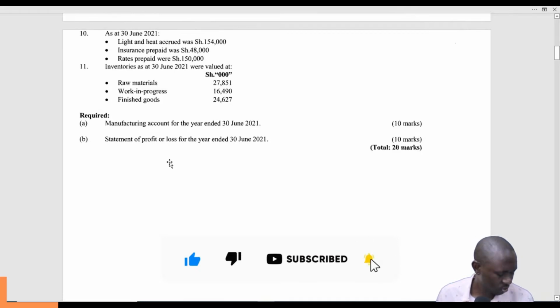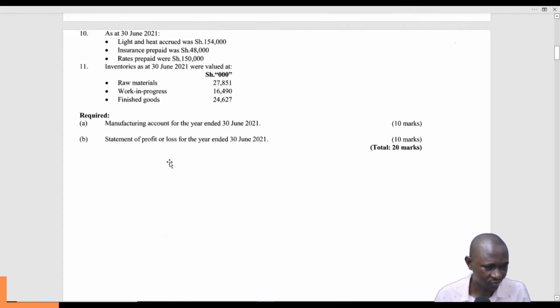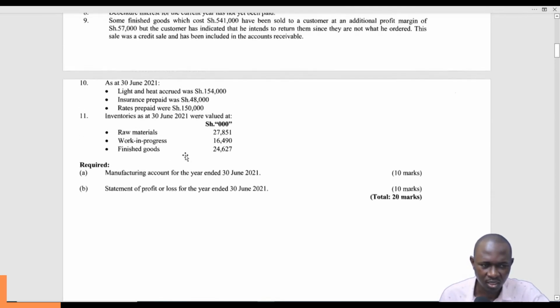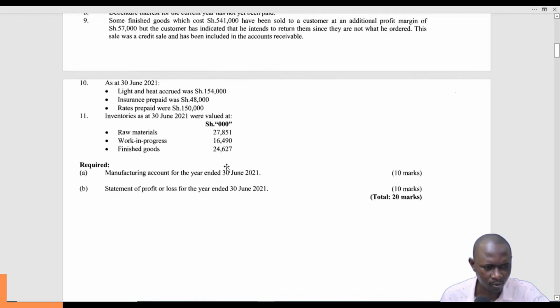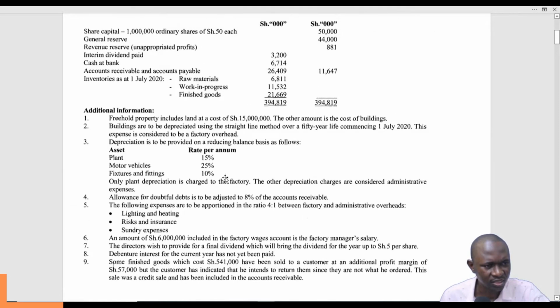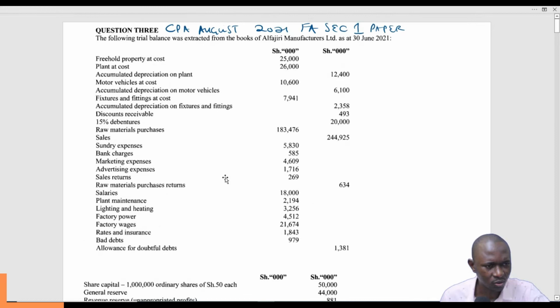So what are we supposed to do? Come up with the manufacturing account for the year ended 30th June 2021 and the statement of profit and loss for the year ended 30th June 2021. So we don't have the statement of the financial position, so we'll just have these two. This is even fair for us. So let's dive into the question.